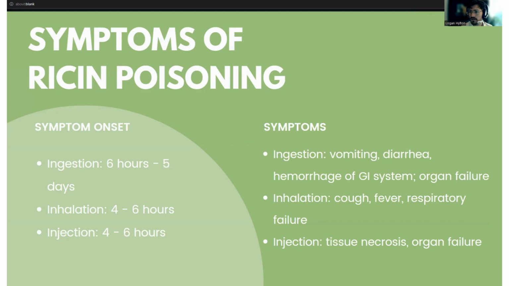Inhalation and injection of ricin is far more severe and presents the full range of symptoms within hours. These include cough, fever, and respiratory failure in the case of inhalation, and local tissue necrosis and organ failure if poisoned by injection. If ricin inhalation or injection is caught in time, the poisoned individual can survive. However, organ damage and failure is very common.